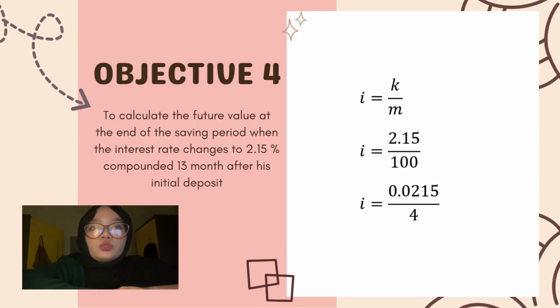Objective 4, to calculate the future value at the end of the saving period when the interest rate changed to 2.15% compounded 13 months after his initial deposit. So the only change here is his percentage. Using formula I equal to K over M, I equal to 2.15 over 100, I equal to 0.0215 over 4, I equal to 43 over 8,000.